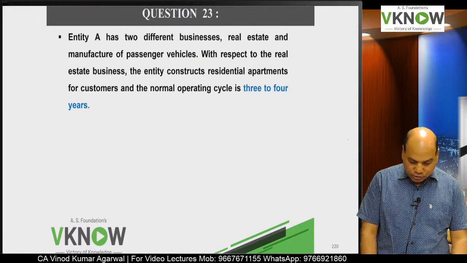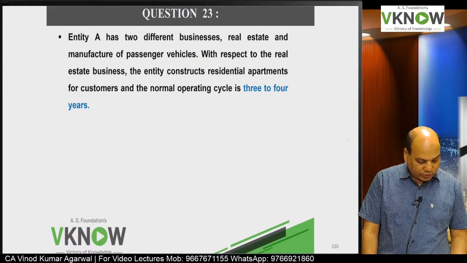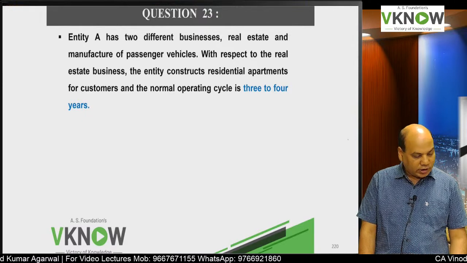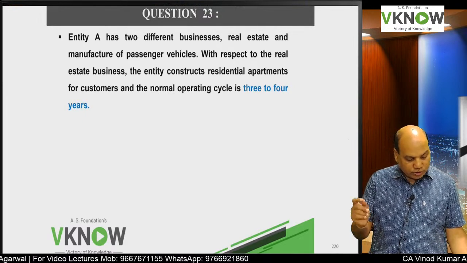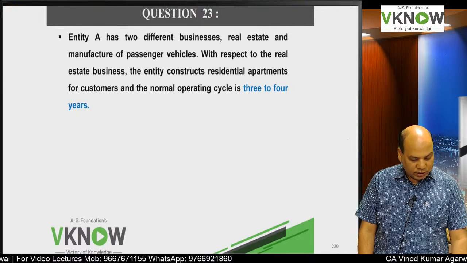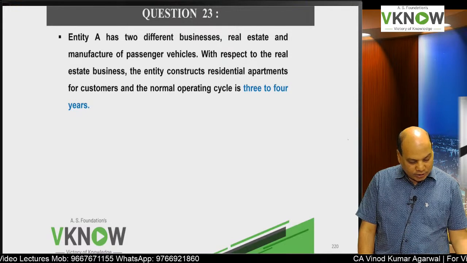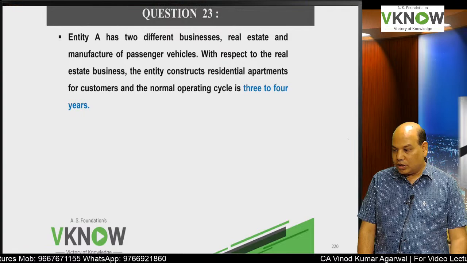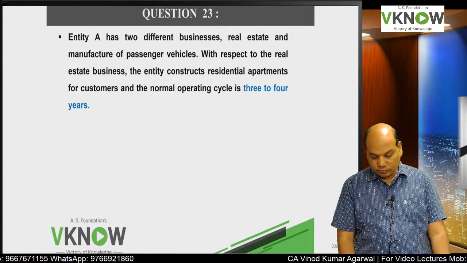And you see, there is a question also in the study material. This was in the March 2022 MTP, and a similar question is there in the study material also. So tick mark this question for exam purpose. They have asked in MTP: Entity A has two different businesses, real estate and manufacture of passenger vehicles.